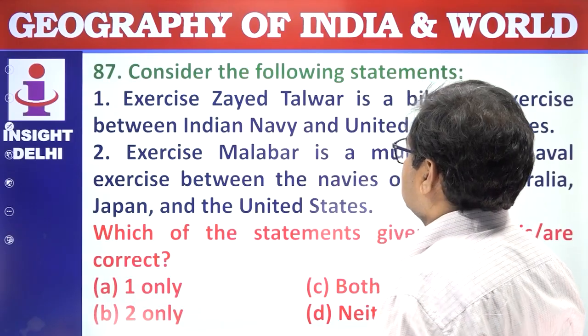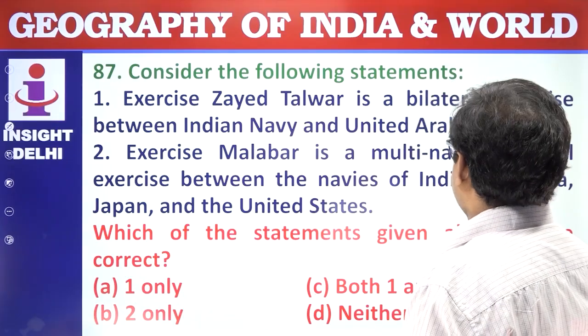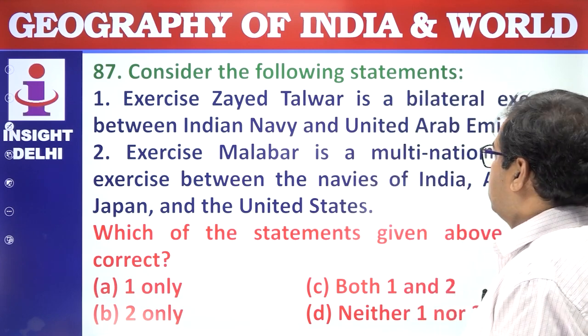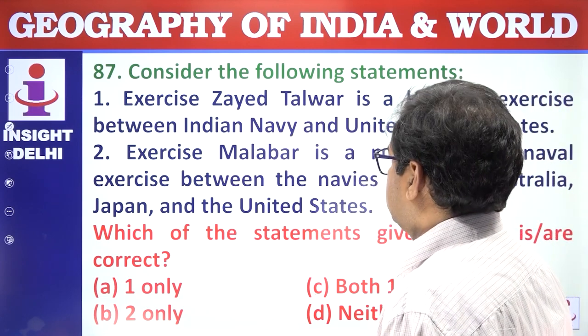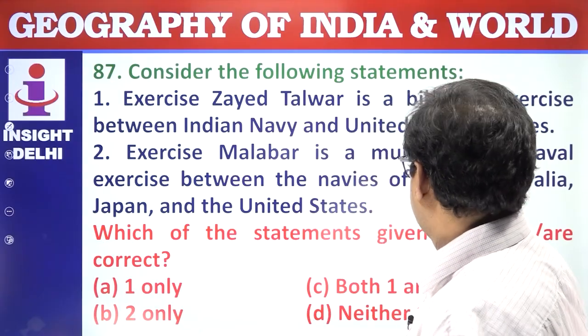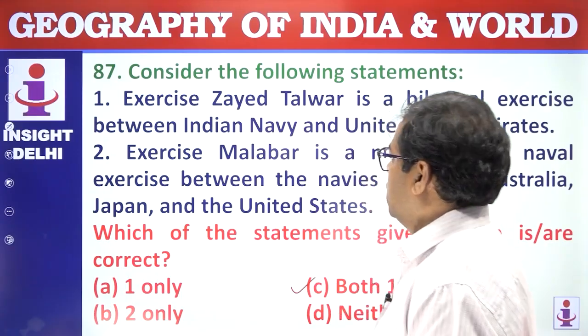Consider the following statements. Exercise Jal Talwar is a bilateral exercise between the Indian Navy and the United Arab Emirates. Exercise Malabar is a multinational exercise between the navies of India, Australia, Japan, and the United States. Which of the following statements given above are correct? So both the statements are correct. Answer is C.